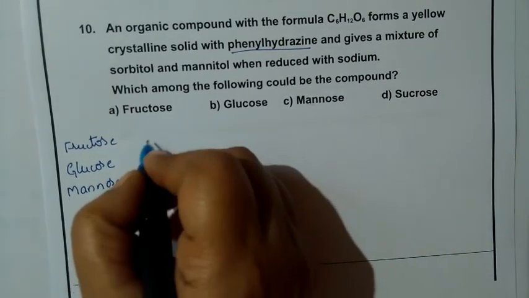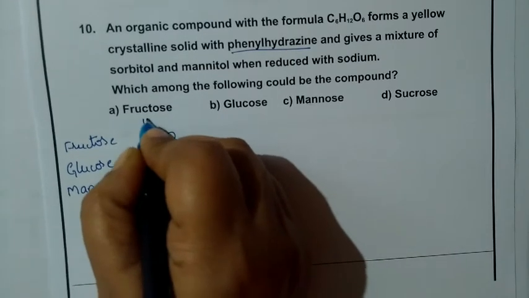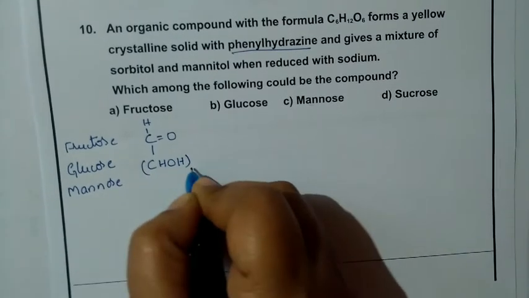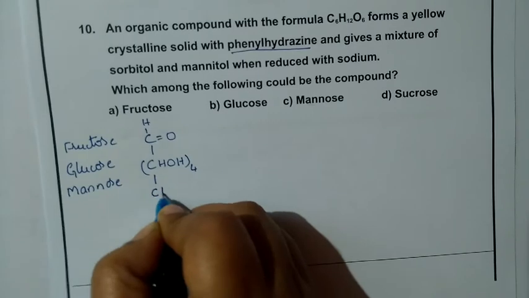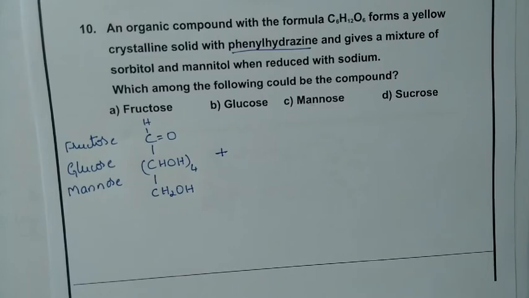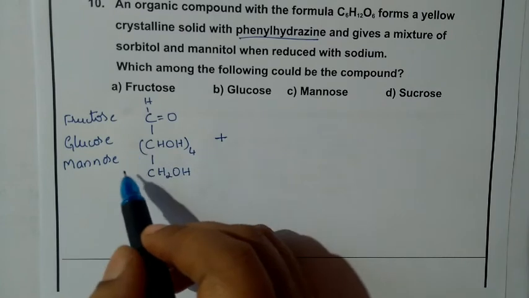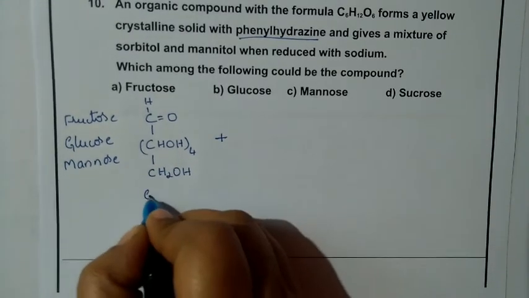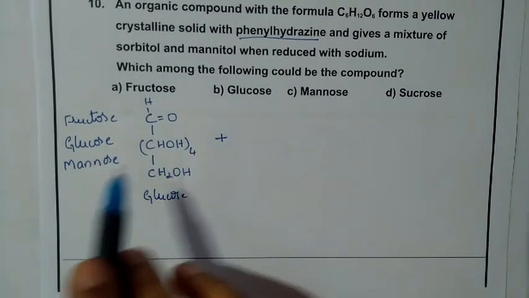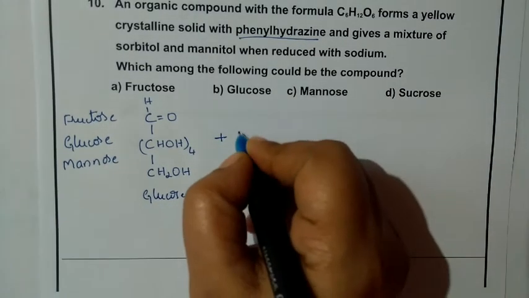I'll be writing the structure of glucose here, and phenylhydrazine. We have glucose, fructose and mannose. I have taken only glucose here, just to show the reaction, and all of these are going to give rise to the same product.